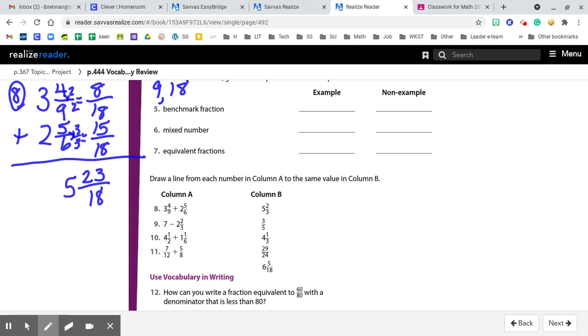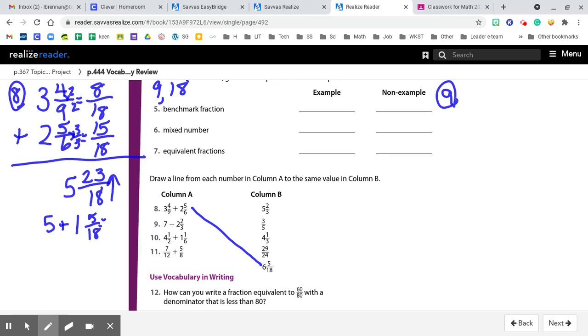So we have 5 and 23/18. And we're going to take this improper fraction. And 23/18 is going to equal 1 and 5/18. 5 plus 1 and 5/18 is 6 and 5/18. So we've got number 8 done. A lot of work, I know.